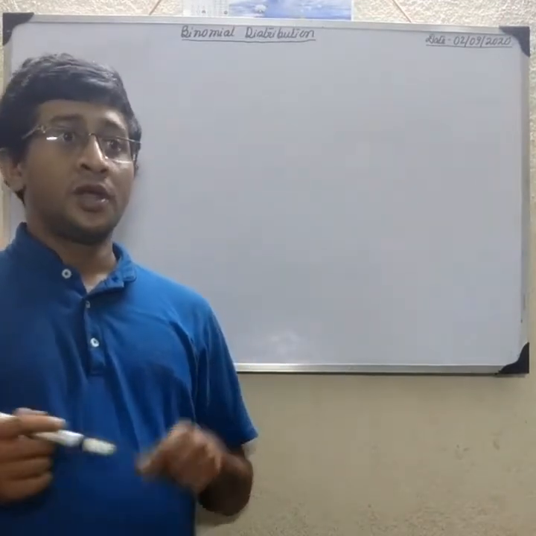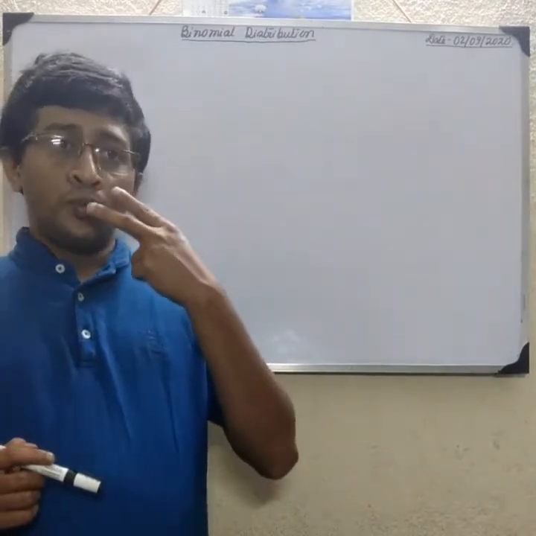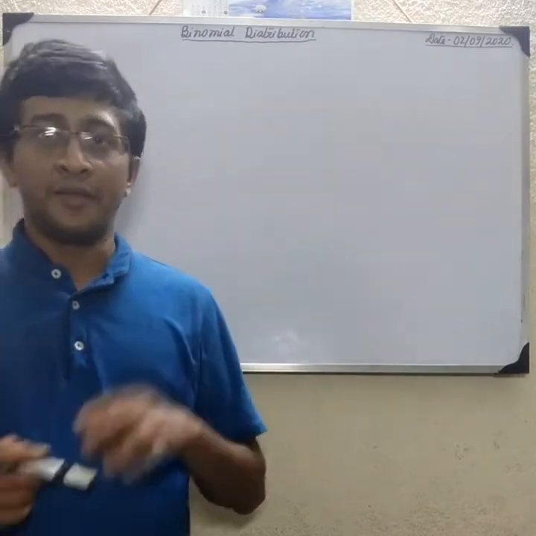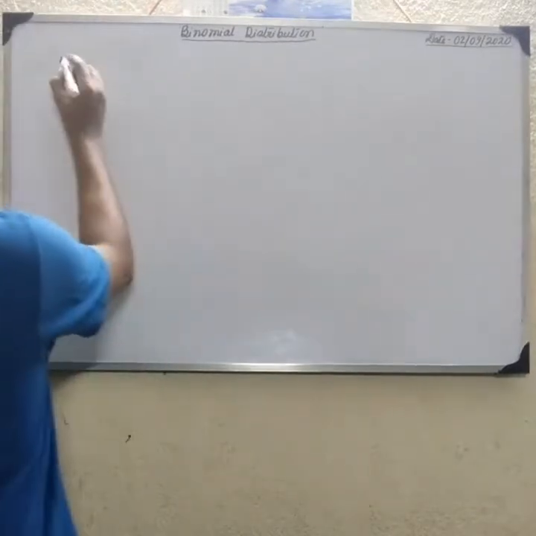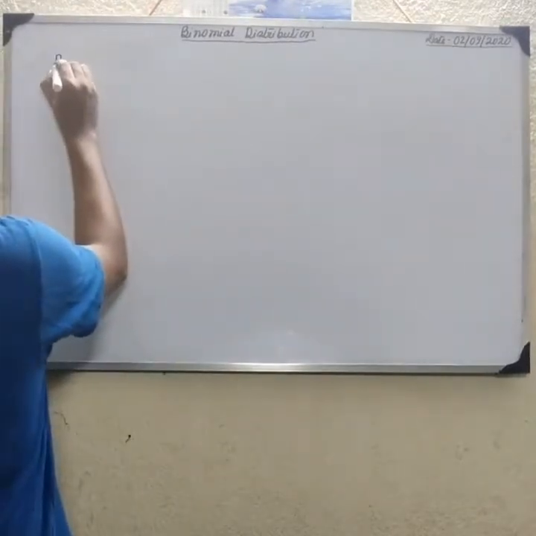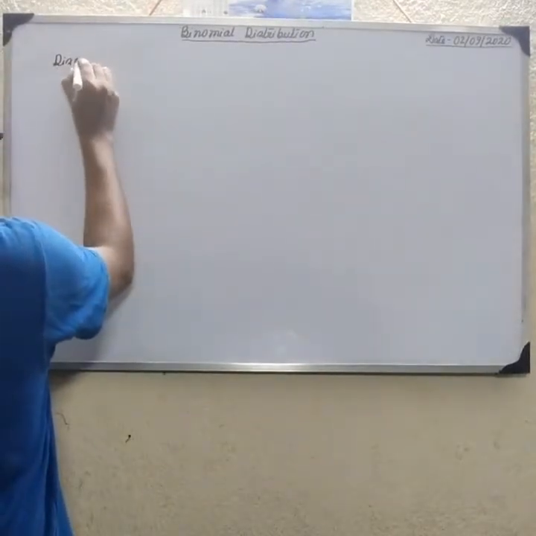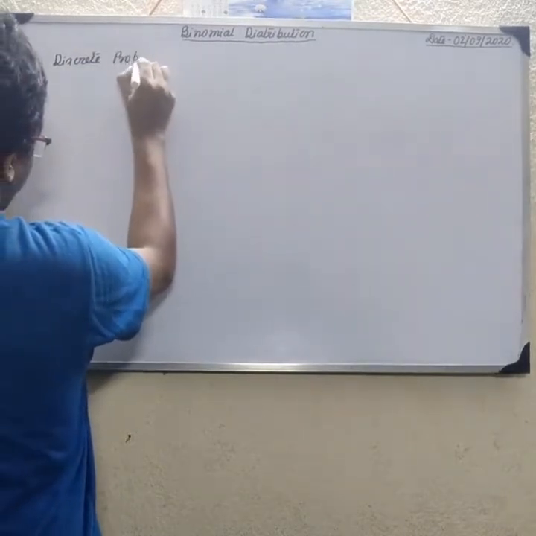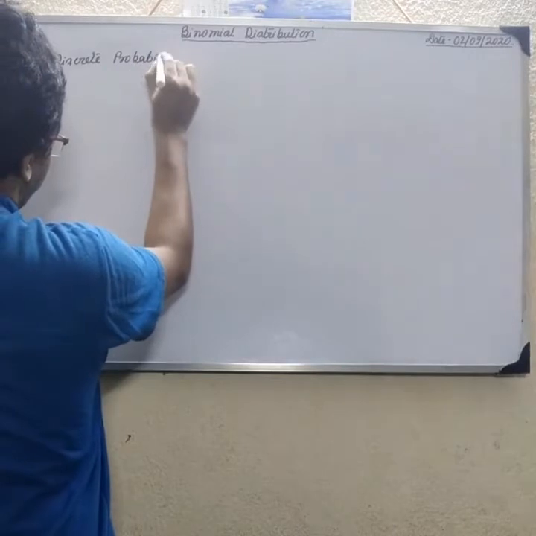There are two probability distributions under discrete random variables.